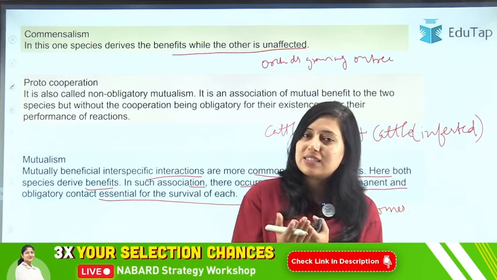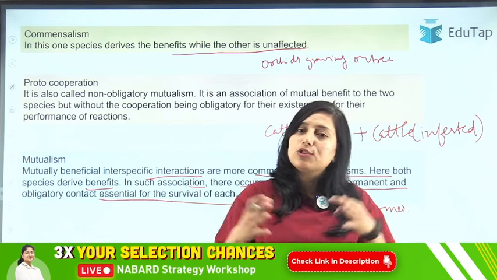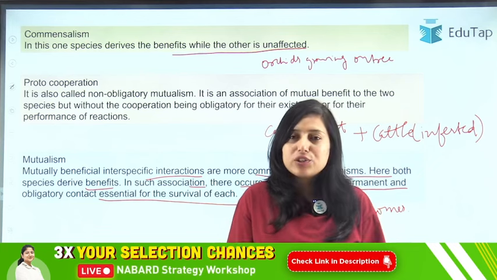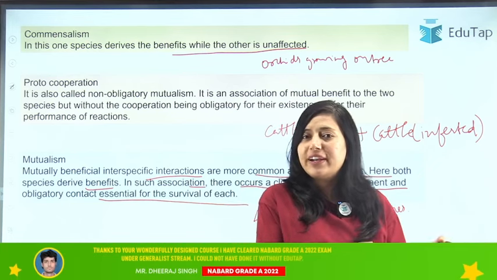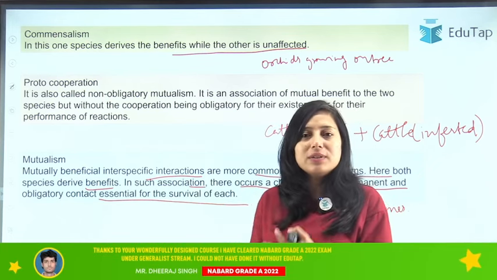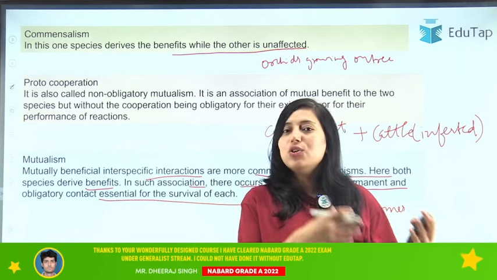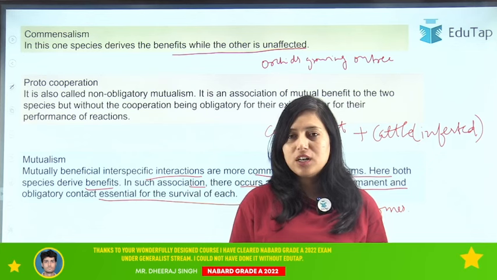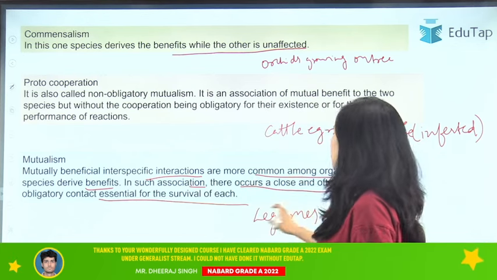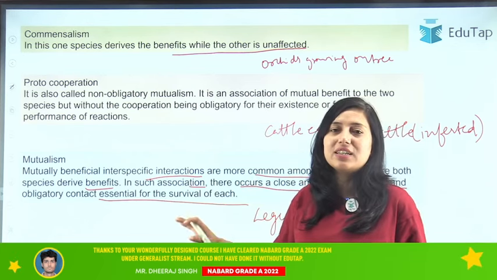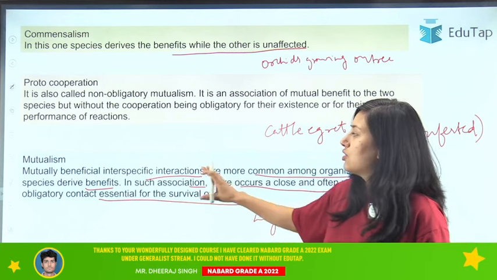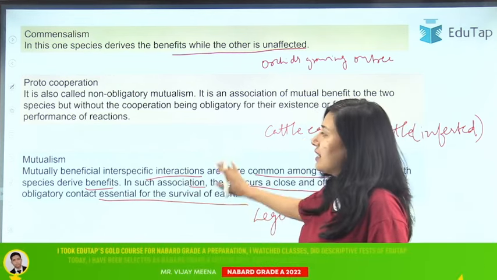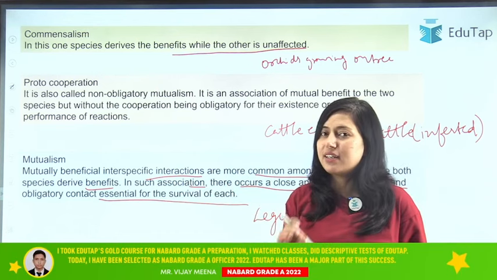This is a positive interaction, and they are both essential for each other, because the legume plant needs nitrogen, so rhizobium is providing nitrogen to the legume, while rhizobium needs shelter, so the legume root is providing shelter to the rhizobia. So both are mutually interacting with each other and mutually beneficial for each other. So that is the example of your mutualism. Now I hope these three types of positive interactions are clear to you. Clear?